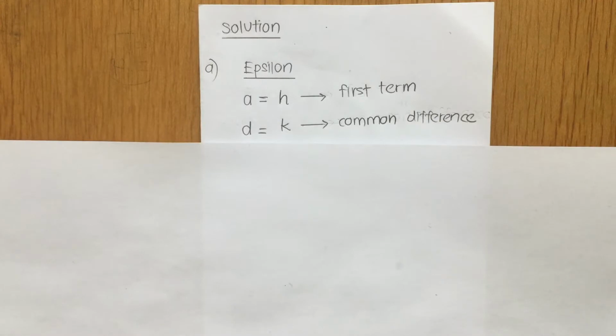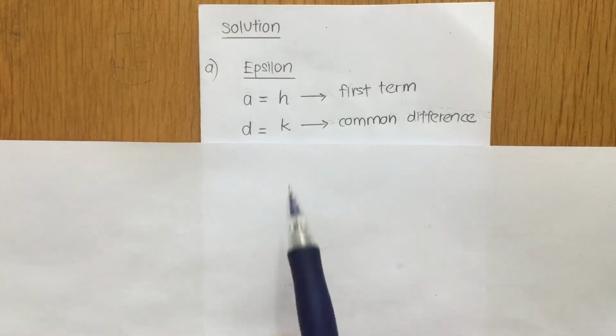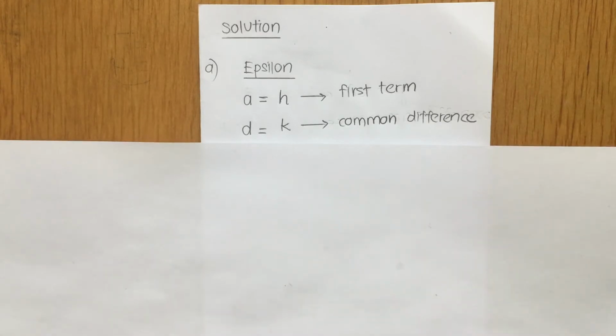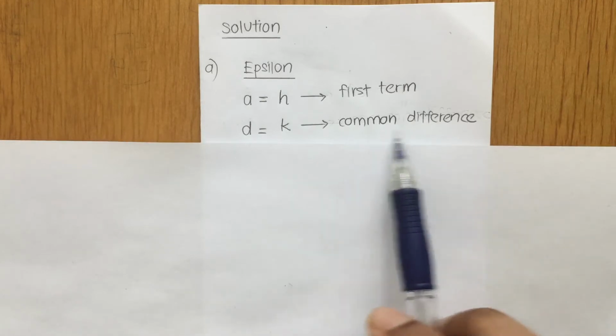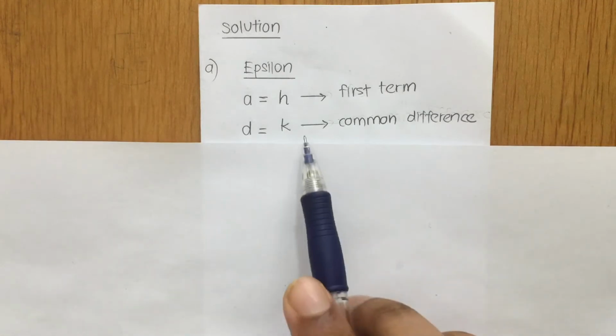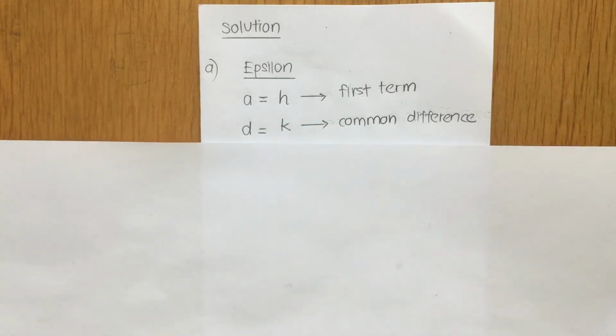So how do you know that it's actually arithmetic progression? Have a look at the words constantly increase. Constant increase. So arithmetic progression, one of its features is it increases at a constant rate, guys. So that's why you have a common difference. If it mentions gradually increasing or increasing in proportion, that means it's involving a geometric progression, not arithmetic progression. So I hope you understand the concept over here. So that is why I write here common difference, not common ratio. So it's increasing constantly by K number of motorcycles.